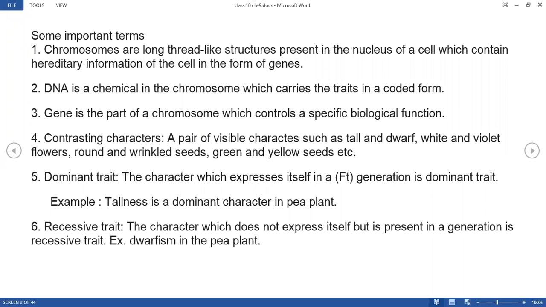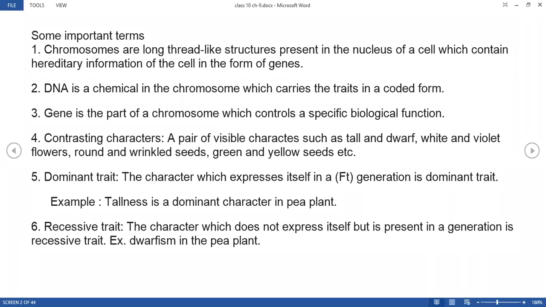Next is contrasting characters. Contrasting characters means a pair of visible characters such as tall and dwarf, white and violet flowers, round and wrinkled seeds, green and yellow seeds. That means for one single character, you are observing two different types of traits, right? That is, for one single gene you are observing two different types of characters, right?